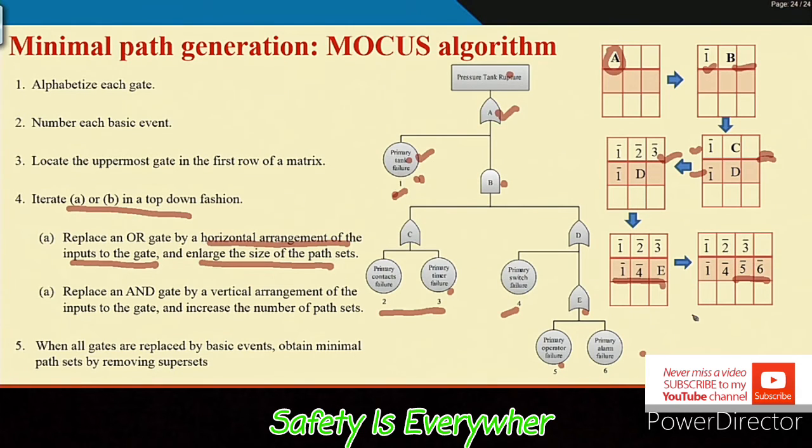So how many path sets? 1 bar 2 bar 3 bar, 1 bar 4 bar 5 bar 6 bar. If this one is successful and these two are successful, the system will be successful, or if this is successful and these three are successful, the system will be successful.